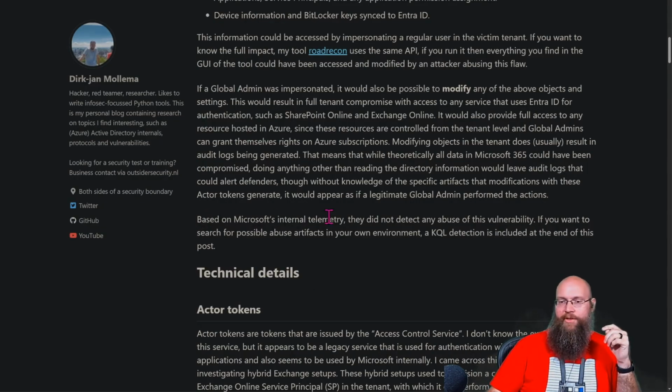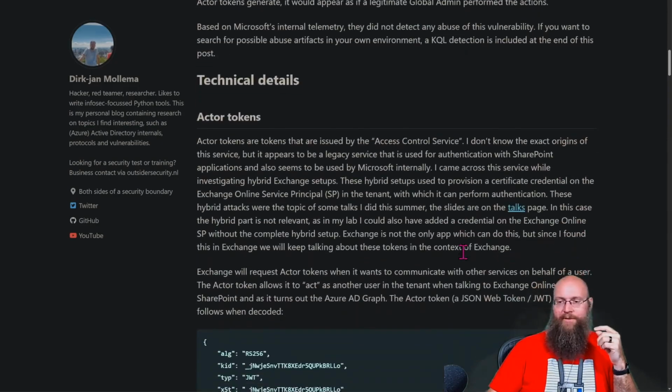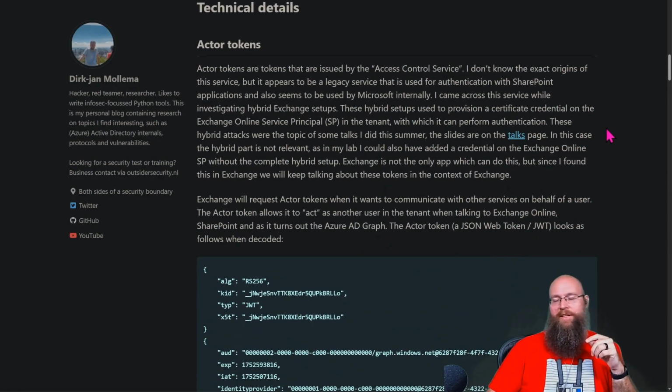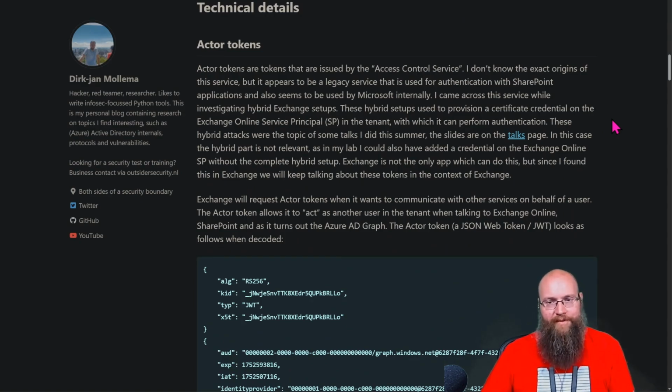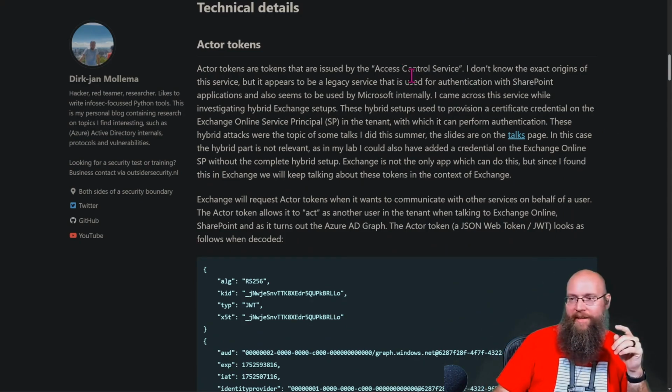Based on Microsoft's internal telemetry, they did not detect any abuse of this vulnerability. So if you want to search for possible abuse artifacts in your environment, a KQL detection is included at the end of the post. That's so nice. I do like Dirk-Jan. I've gotten to meet him a couple of times, and he's a great guy. Super smart. All right, this is the juicy part.